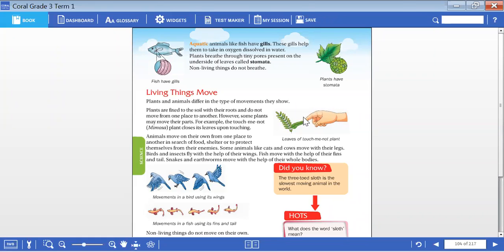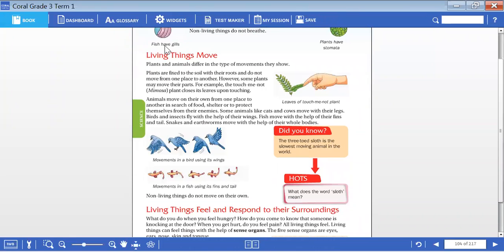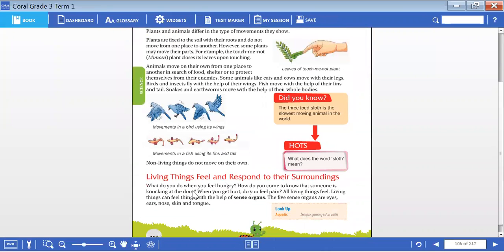And coming, some snakes and earthworms will move with the entire body. Up to the movement topic we had completed in yesterday's class. Coming to today's topic, we are going to continue yesterday's topic. What is the difference between living things and non-living things?